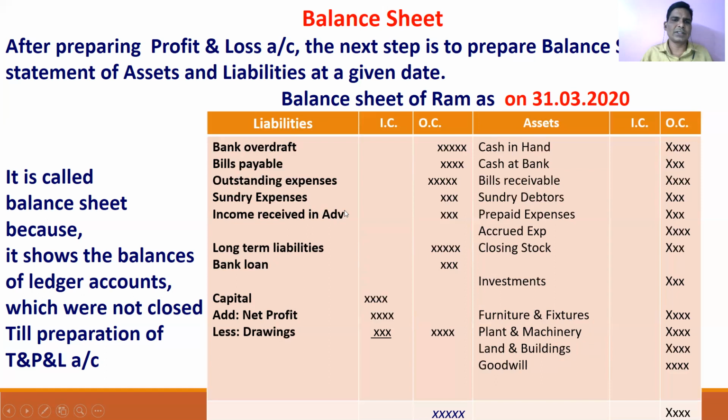And current liabilities are the liabilities which are to be paid within 1 year, such as bank overdraft, bills payable, and outstanding expenses. The liabilities which are paid after more than 1 year are called long-term liabilities. They are called owners' funds: capital, net profit, and owner.